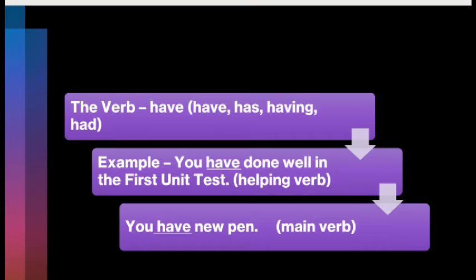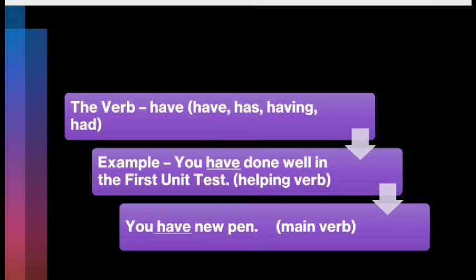It can be present perfect, past perfect, or future perfect. I repeat, it can act as an auxiliary verb as well as the main verb. For example, you have done well in the first unit test. Here have is acting as an auxiliary verb. In another example, you have a new pen. Here have is acting as a main verb.